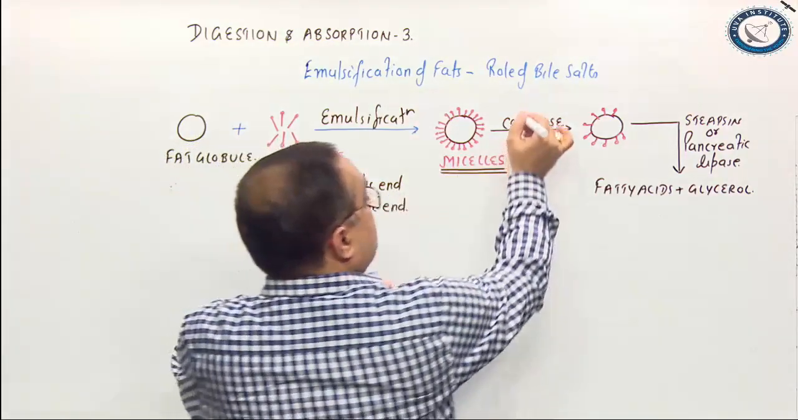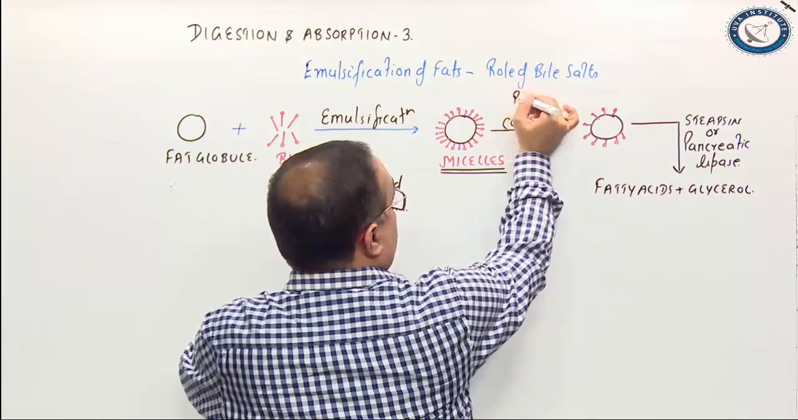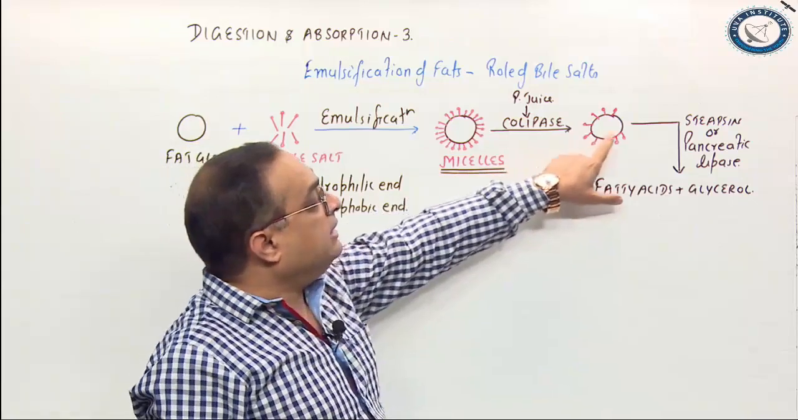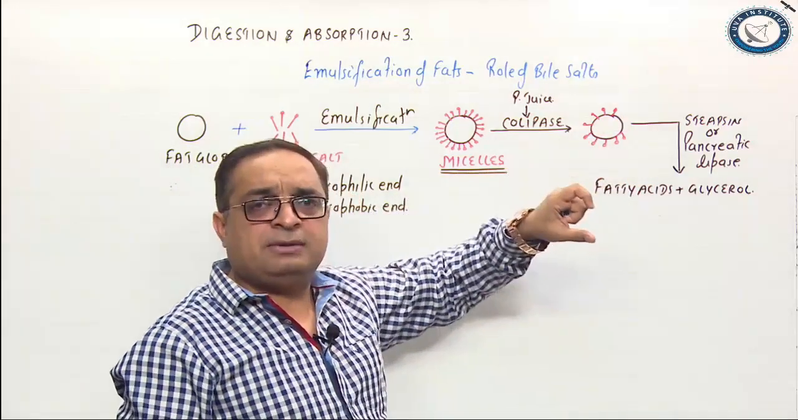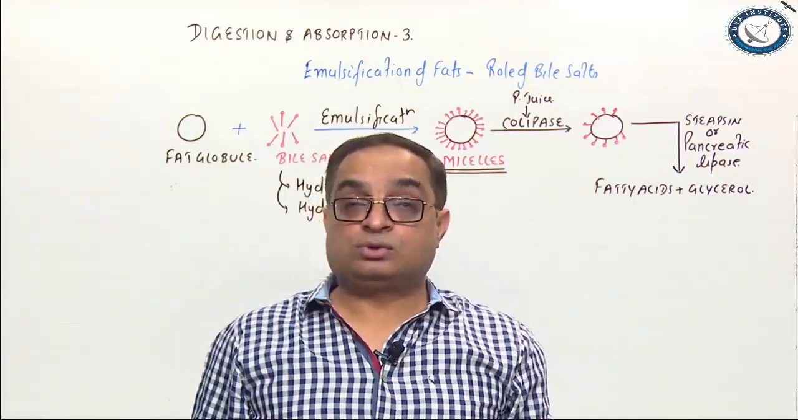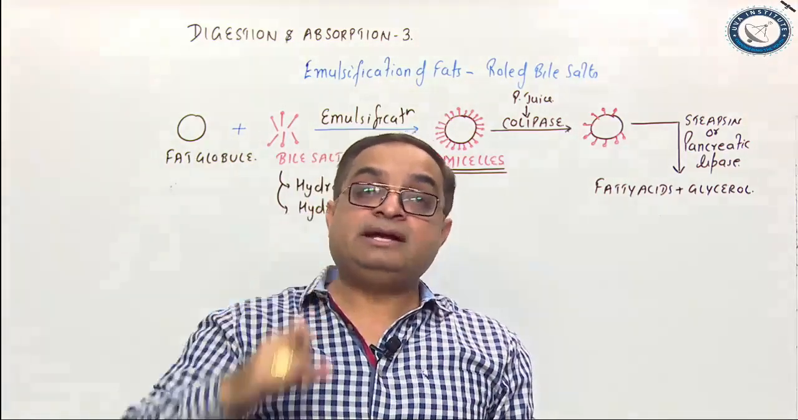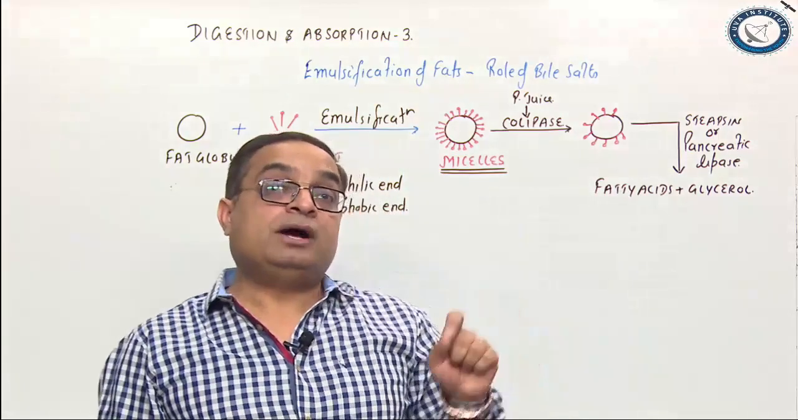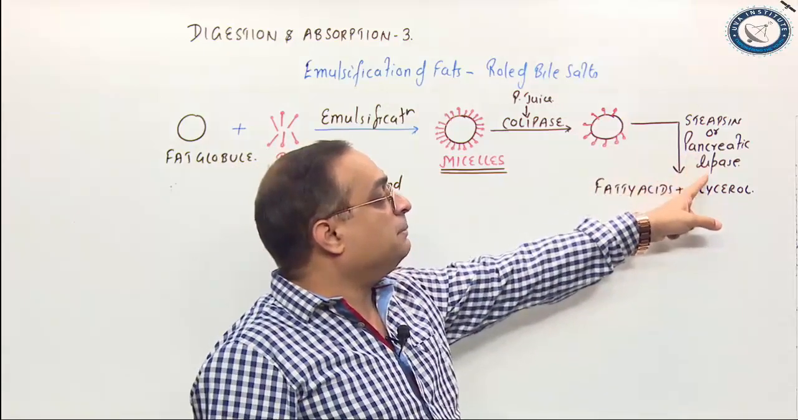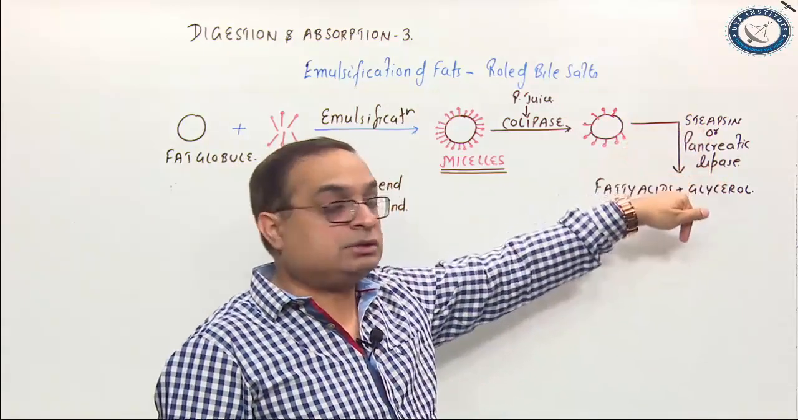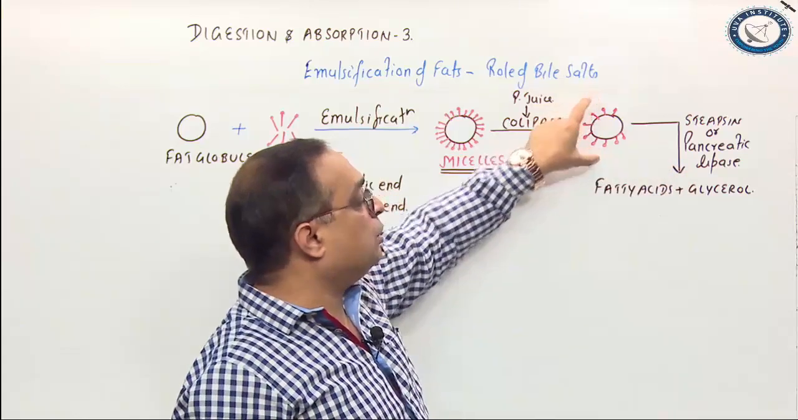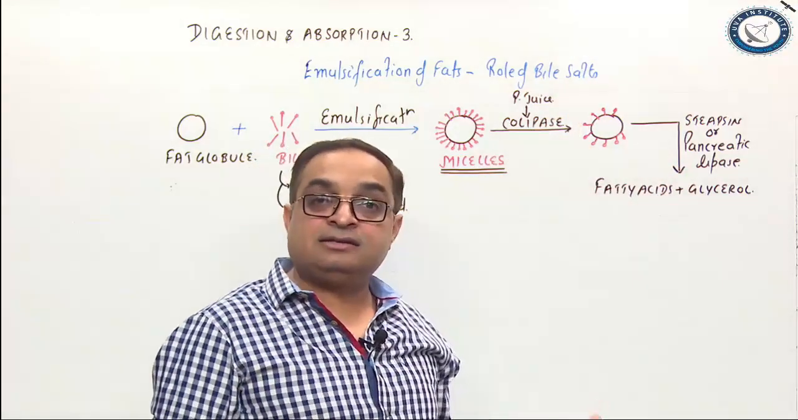Colipase enzyme present in pancreatic juice acts on these micelles, and it makes some space available for pancreatic lipase to act, because the micelle is covered by bile salts all around. That complicates the process of fat digestion. So, you have to remove some of the bile salts so that pancreatic lipase or the steapsin enzyme can act on that. So, this pancreatic lipase breaks this emulsified fat globule into fatty acids and glycerol.